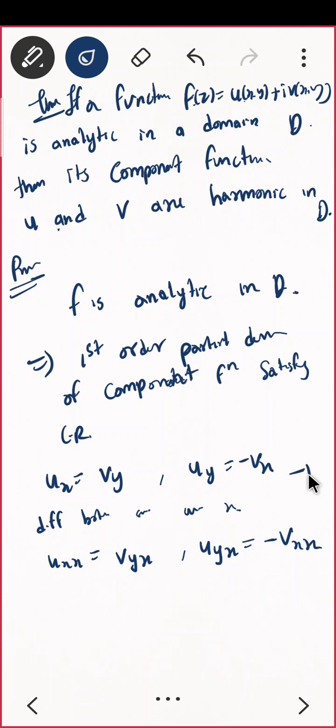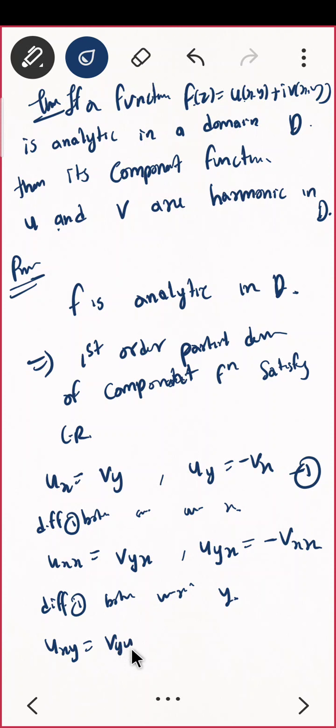Say this is equation 1. I am differentiating with respect to x. Can I differentiate with respect to y also? Differentiate equation 1 both sides with respect to y. Then this will be uxy equal to vyy, and next uyy equal to minus vxy. Okay, perfect.